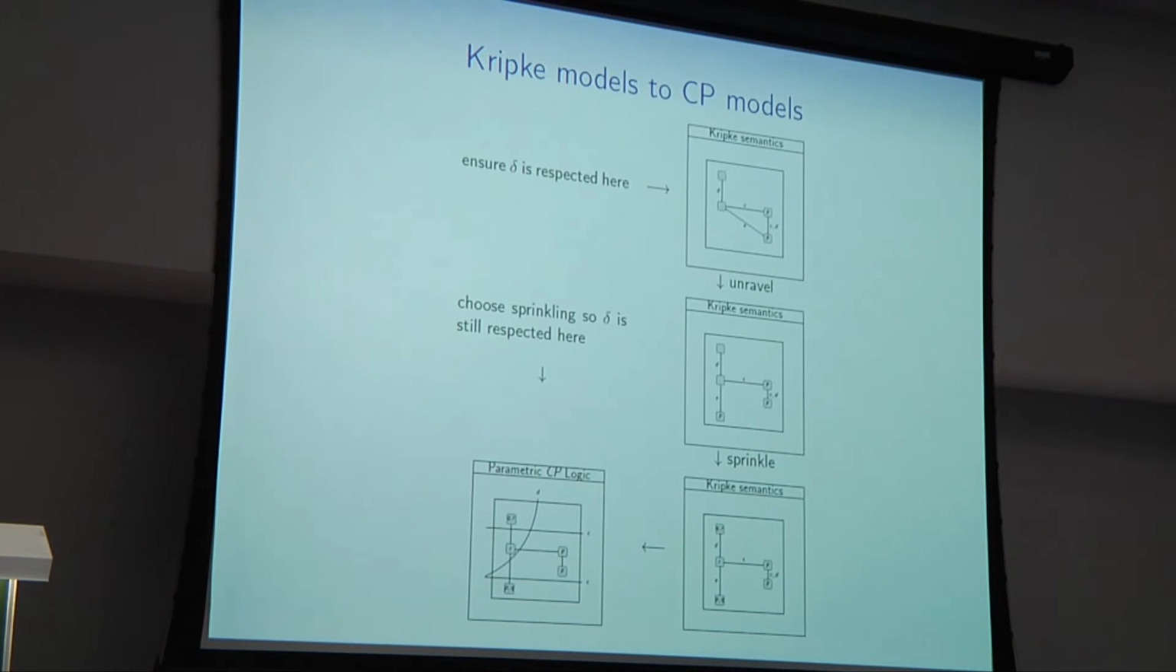And the way it works is, using the constructions I've talked about, the delta flexibility will be required to ensure that the various stages of the construction go through correctly. So first of all, we need to ensure that in the original Kripke semantics, this condition delta is respected. And then we also need to show how we can choose our sprinkles in order to sprinkle and get delta to be finally respected in the parametric CP model there.